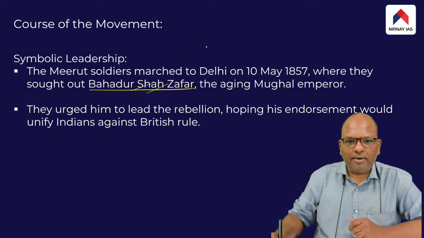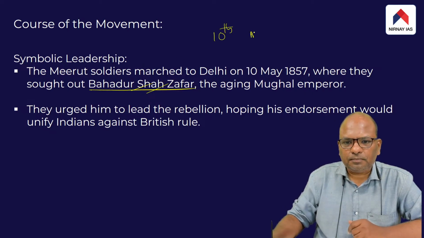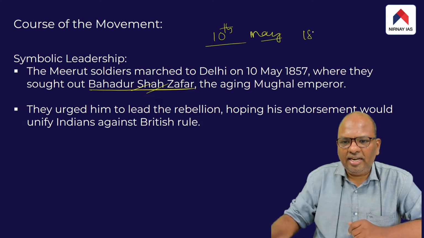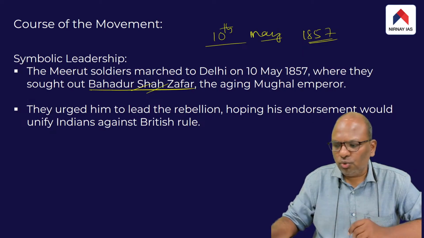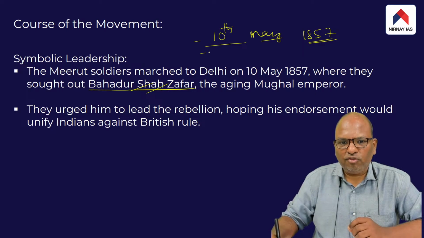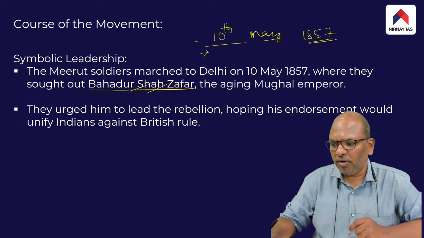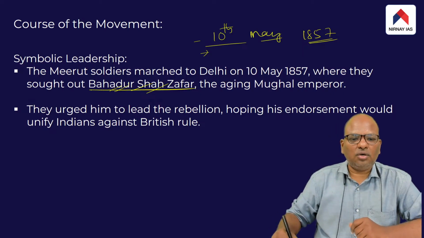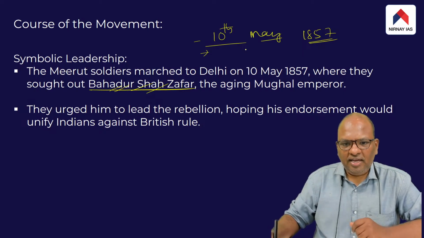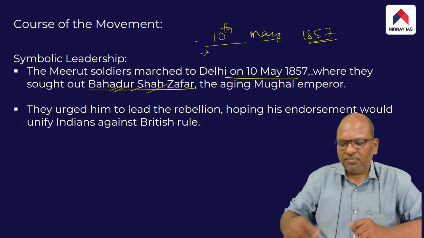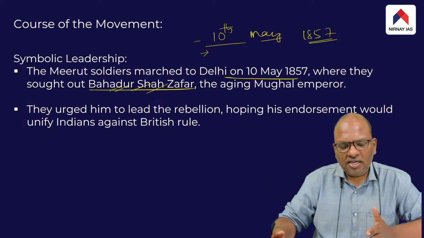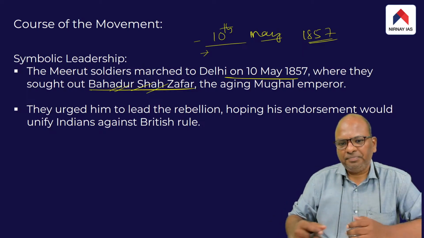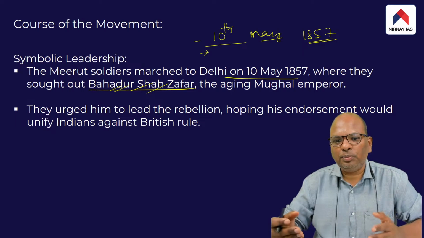So the whole point which I'm trying to convey is, it was on 10th May 1857 that the sepoys of Meerut decided to end the British rule. They took a decision to revive the Mughal rule. And the Mughal ruler at the time was Bahadur Shah. The same day, the sepoys of Meerut marched from Meerut to Delhi, met the Mughal ruler Bahadur Shah Zafar, and requested him to accept the leadership of the revolt.